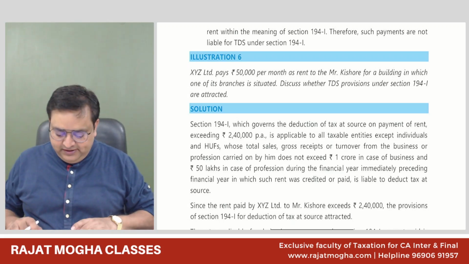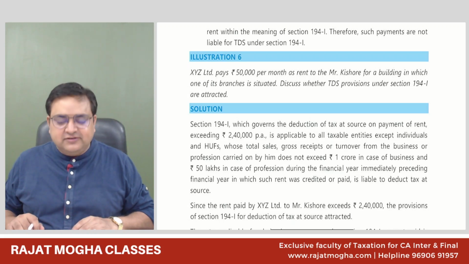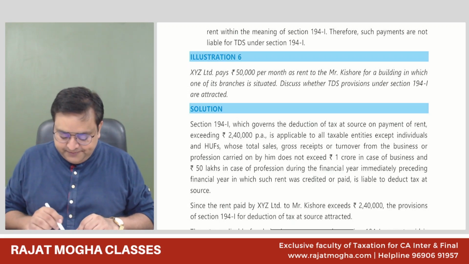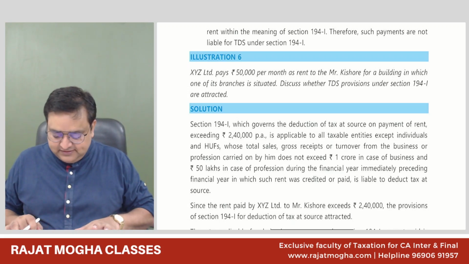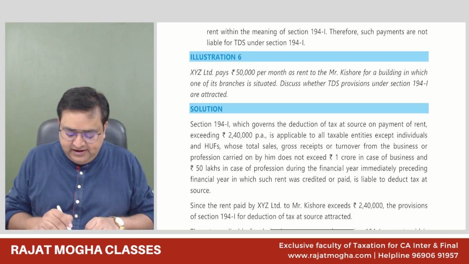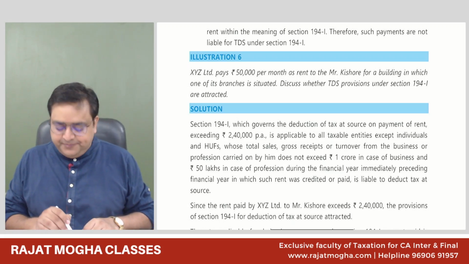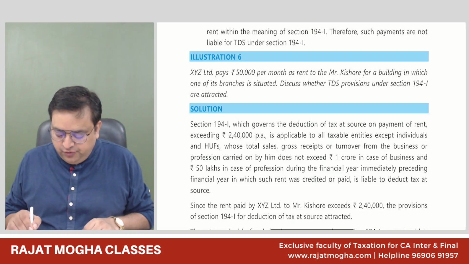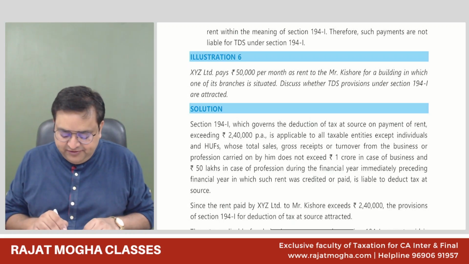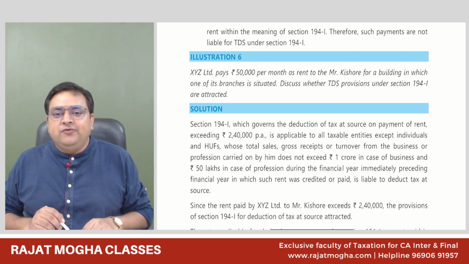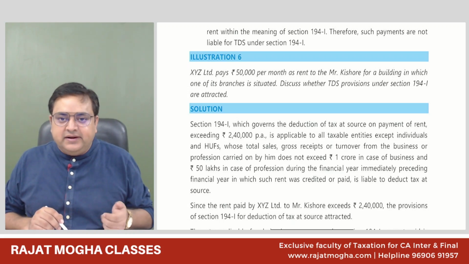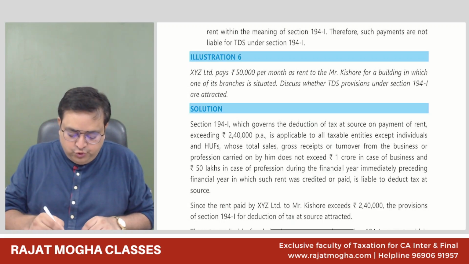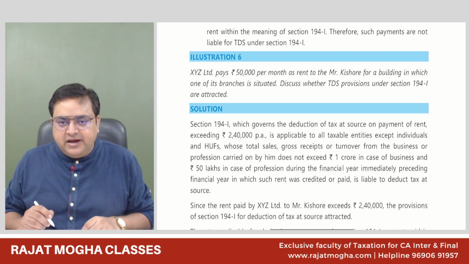So yesterday we were doing illustrations on TDS and TCS. This is page number 7.33, illustration number 6. It says XYZ Limited, it's a company, and they pay 50,000 per month as rent to Mr. Kishore for a building in which one of its branches is situated. So we understand that whenever we pay rent, there are TDS implications. In fact, we have two sections related to rent.